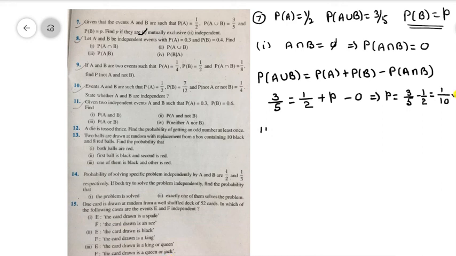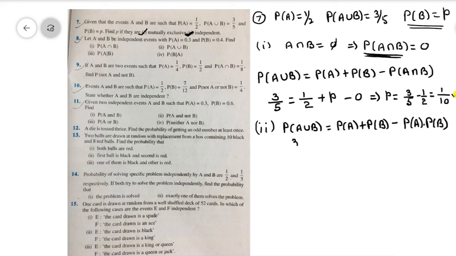Whereas in the second question, what is he asking? He is asking to find the value of P in case of independent events. Right. So P of A union B is equal to P of A plus P of B minus P of A intersection B. In case of independent events, we can write P of A into P of B.